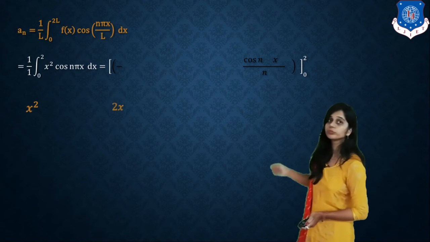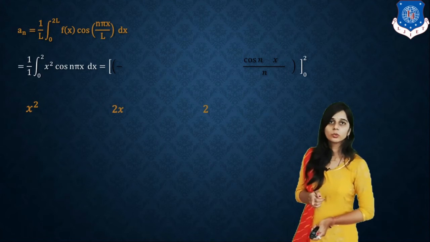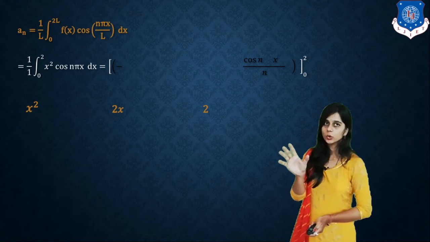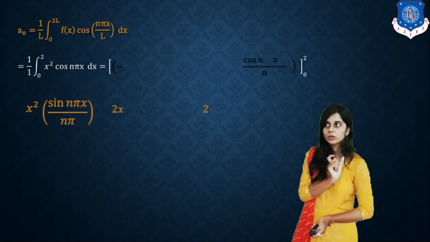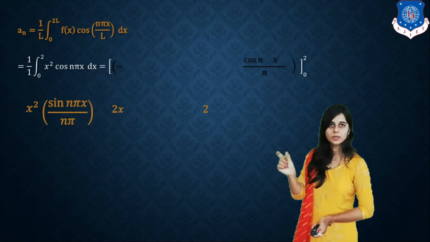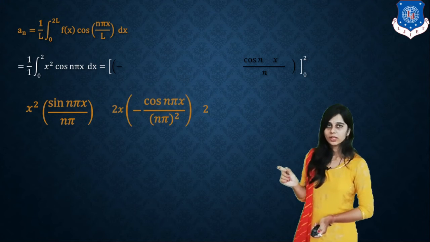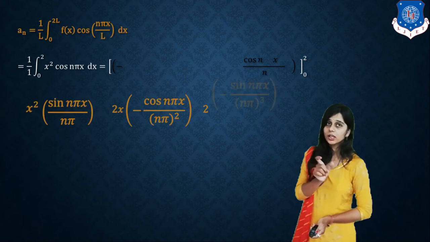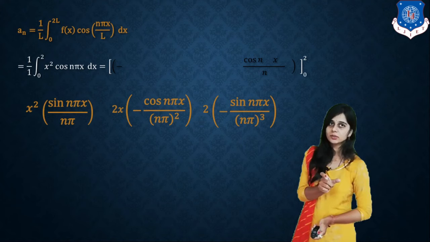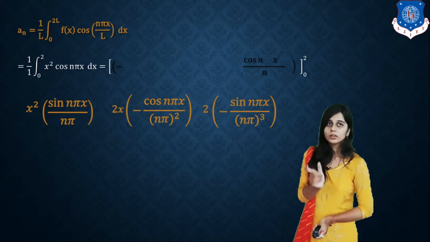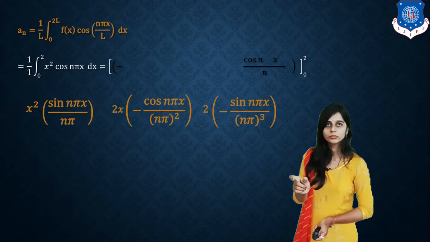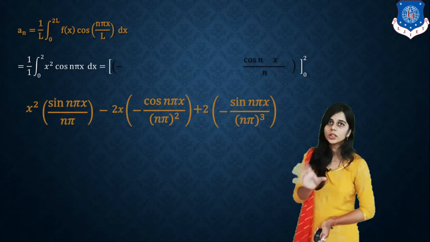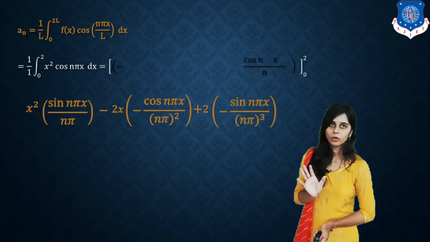Okay, start the integration. First of all, x square, 2x and 2. This is the u term. Integration of cos n pi x: there is sin n pi x by n pi, minus cos n pi x by n pi square. Again integration, minus sin n pi x by n pi cube. Leibniz formula contains alternate terms, so plus, minus and plus. So this is the whole integration.